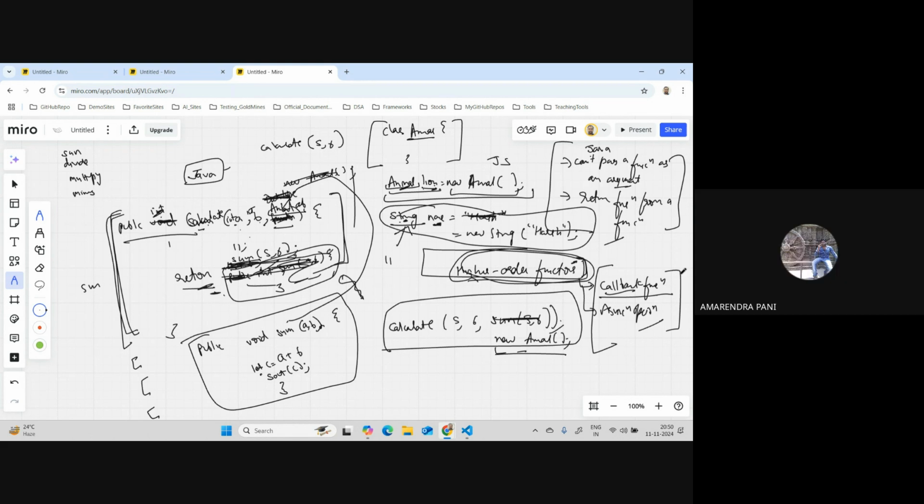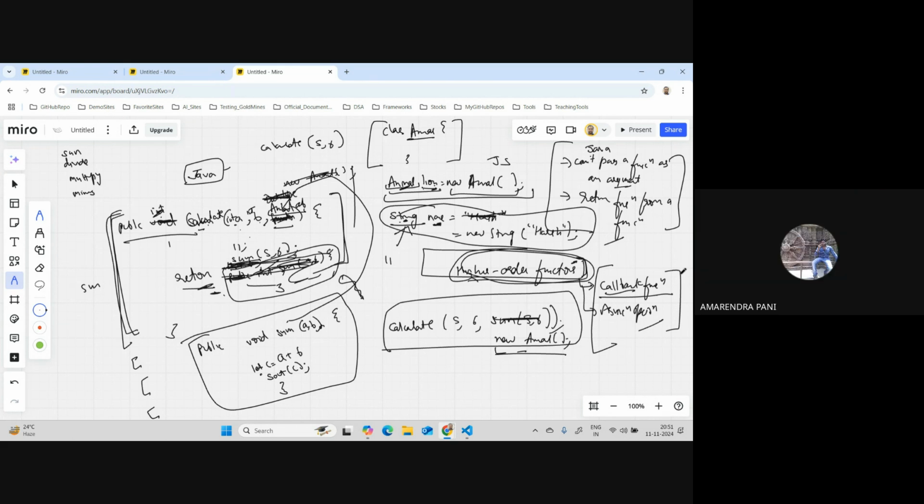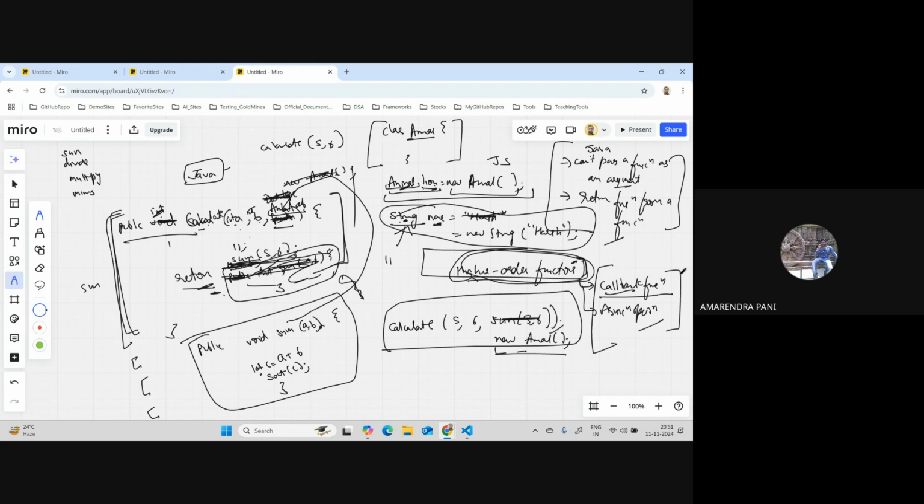What is the difference between the two? Those variables are the same, the way you declare them. The difference is in the scoping part. If you create a local variable, it lives only inside the method where it's created. If you create an instance variable at the class level, all the functions of the class will know about it. So the scope of that variable is the class, not just the method. The way you create those variables, you can consider them to be the same as let as of now. We'll discuss more rules around it, but you can understand it this way.